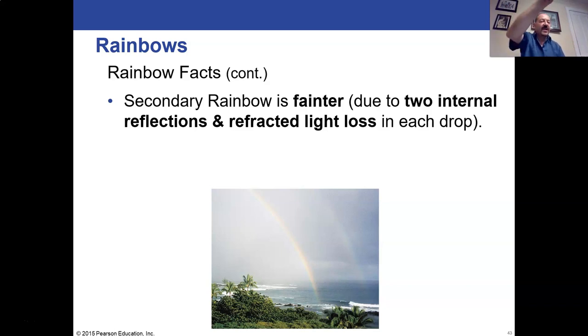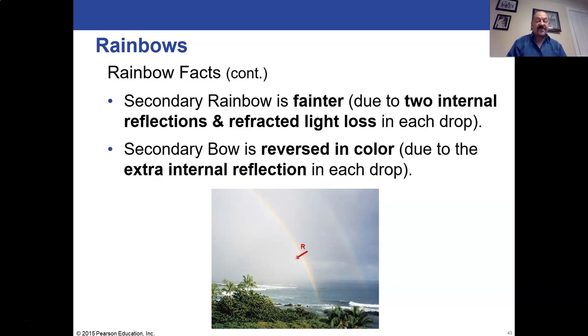So more light has to do different things, and every time light reflects or refracts, a little bit of light is captured, a little bit of light is lost due to absorbance. So if you have more reflections, some of that light won't reflect and some of it will be just lost and will not ever reach your eye. As a result, the second rainbow just looks fainter than the first.